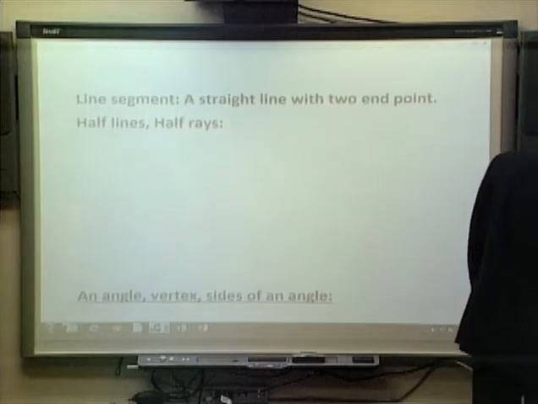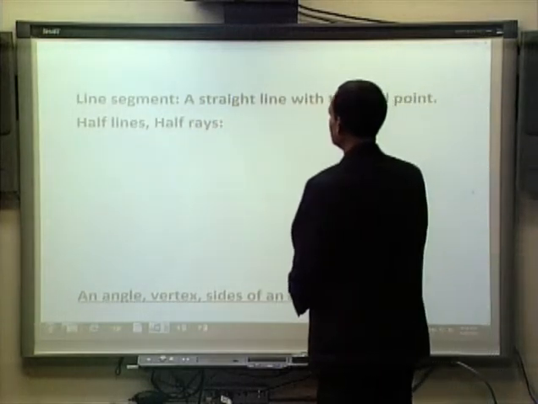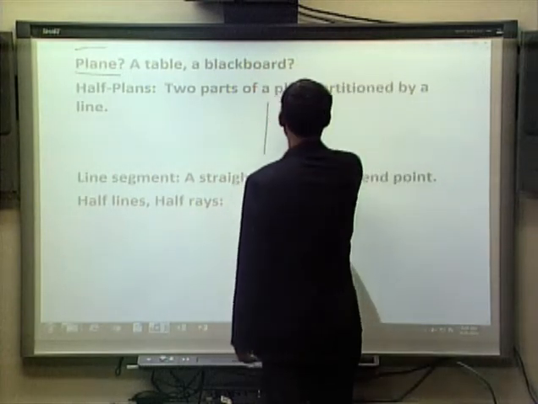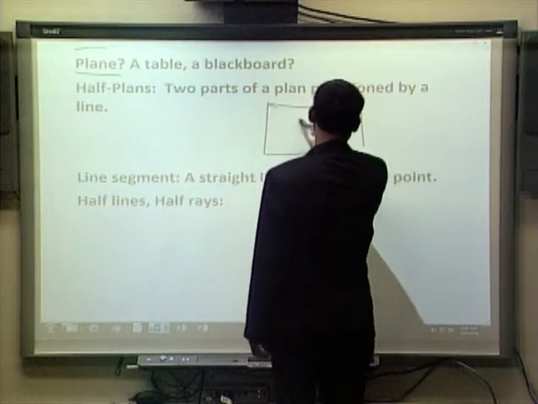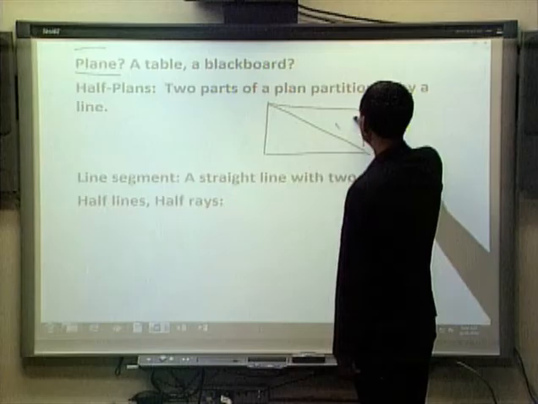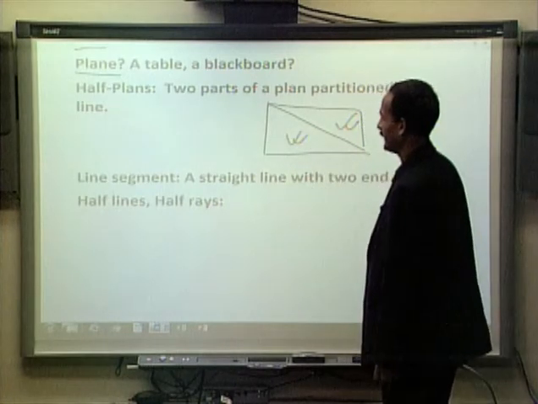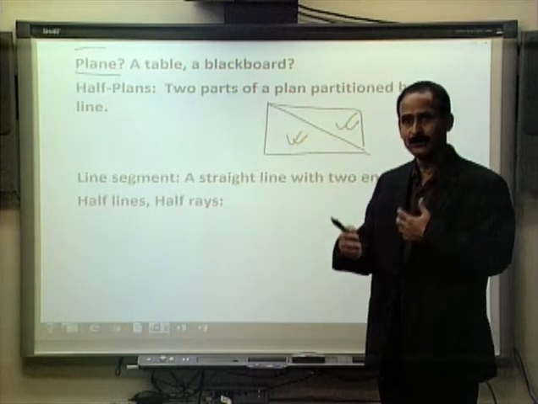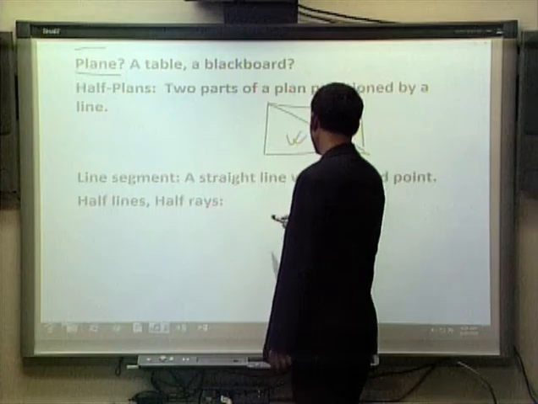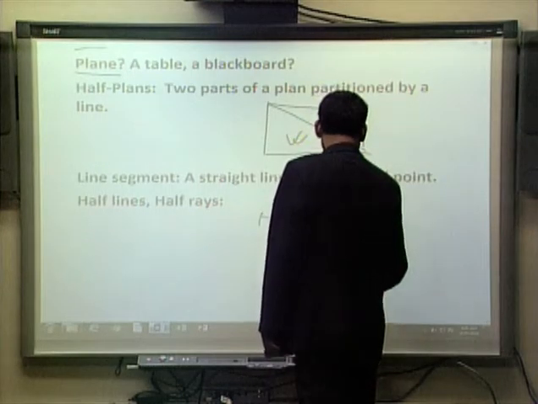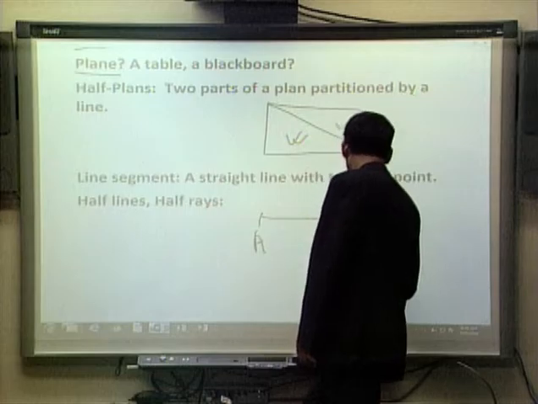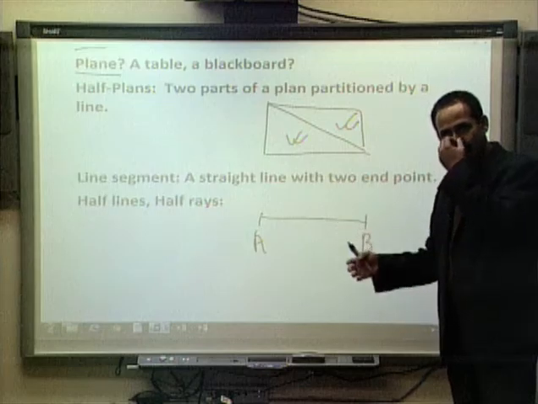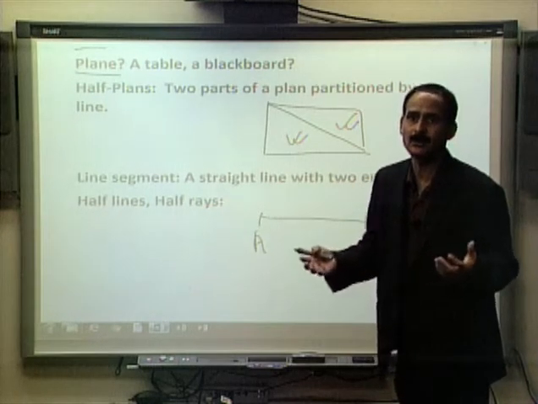Furthermore, we can define line segment. We already said half plane: we have a plane, we partition this plane into two parts. This will be one half plane, this will be another half plane. Now we can think of line segment. Since we already accepted what line is, a line segment is a segment of a line with endpoints. Starting at A, ending at B, the line that starts at one point and ends at another point is called a line segment.